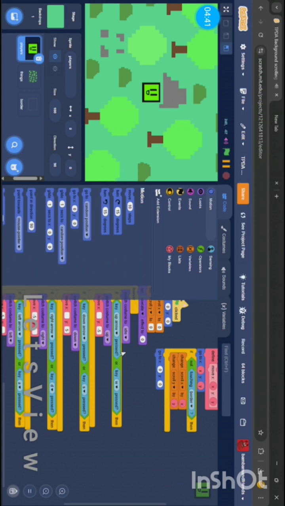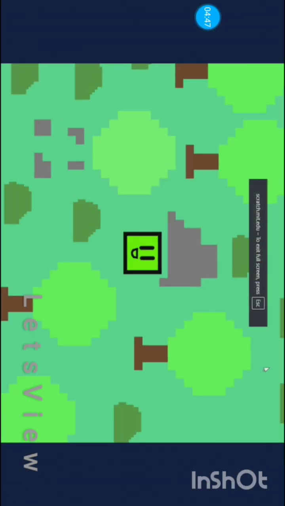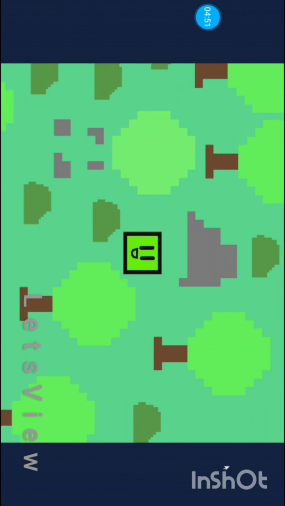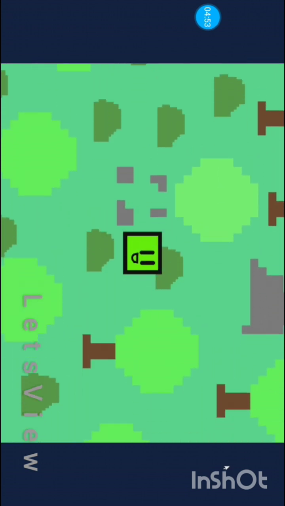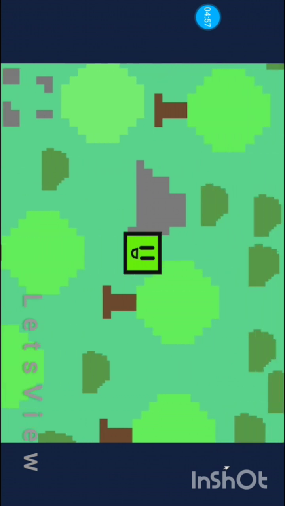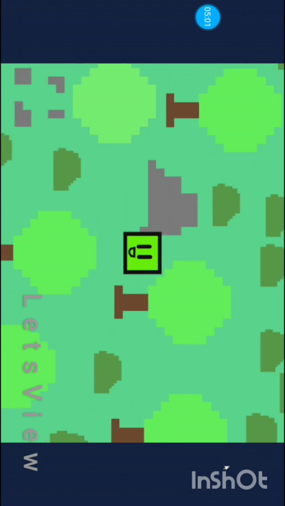This is the Scratch project I made, which was basically a movement test. This is how the movement of the game would look. It also is animated. See, like this, it's going upwards, it's going upwards, it's going downwards.